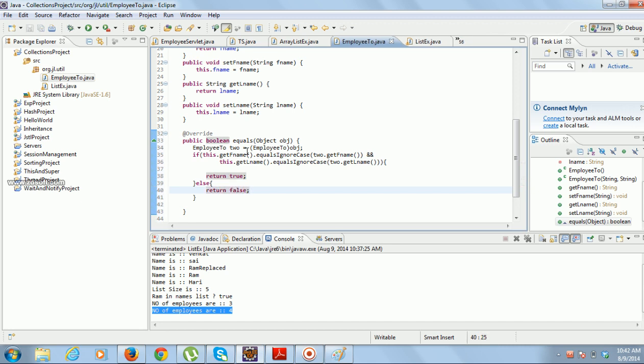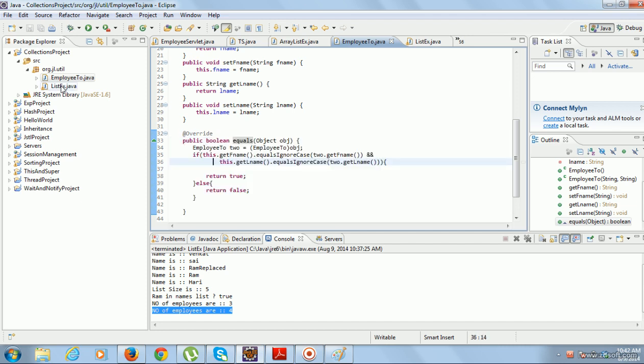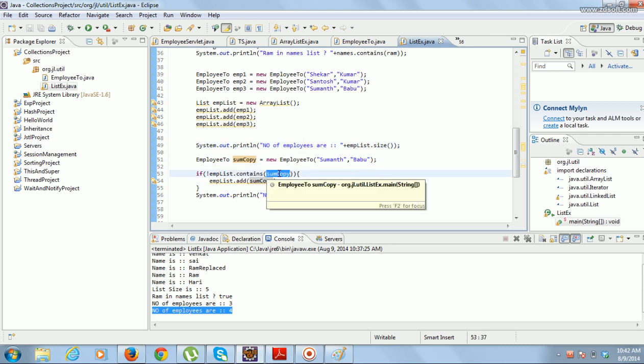So contains will use the logic you have provided in the equals method to check if this object is already there in the list or not. So what will happen, this contains uses the logic you defined in the equals.